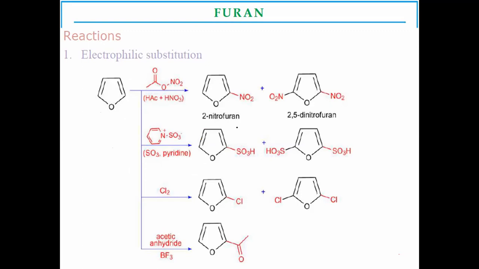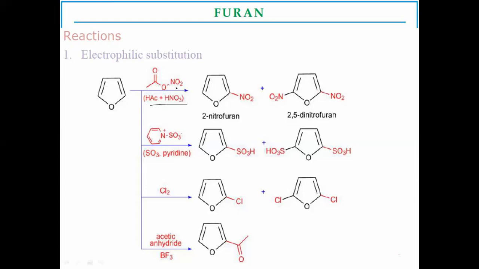For nitration, it requires a nitrating mixture. The nitrating mixture is nothing but a mixture of nitric acid and H2SO4. This mixture is used for the nitration purpose. Nitration is nothing but NO2 substitution on a particular benzene ring or aromatic heterocycle. Here, the first is the nitration reaction.